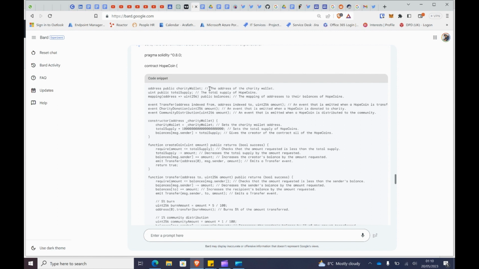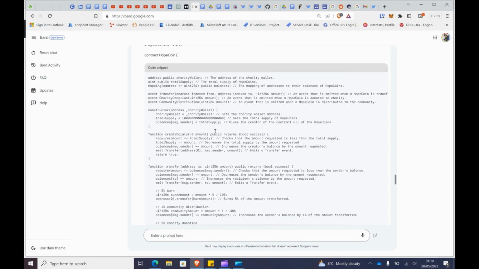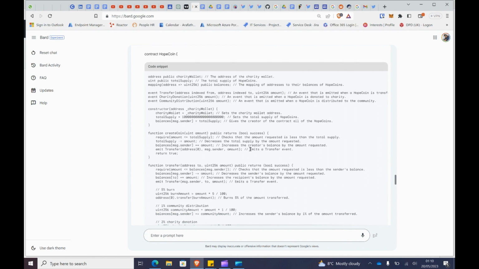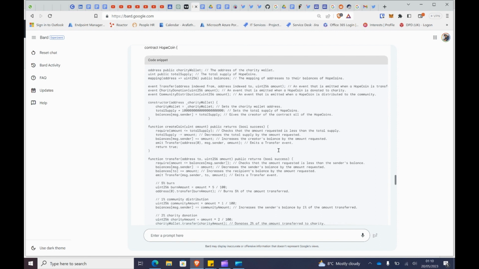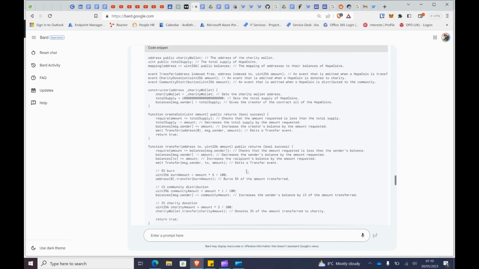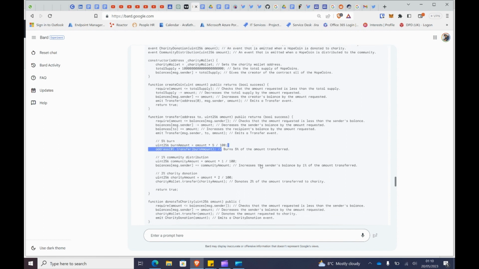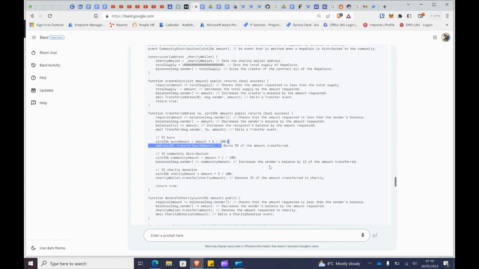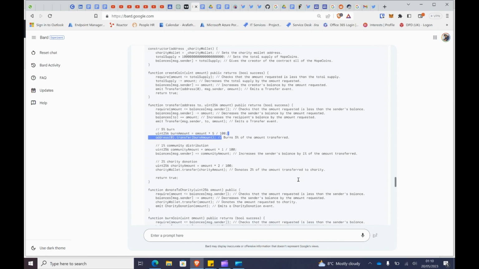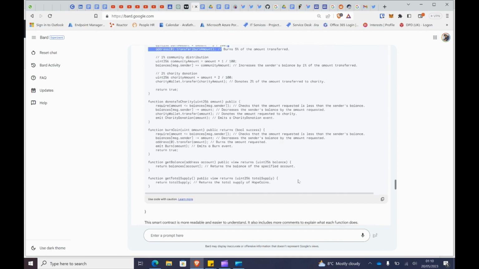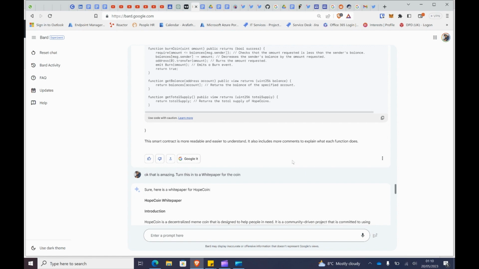So now it says the address of the charity wallet, then the total supply, and then it goes on talking about everything. In here, this is the event to transfer, emit, and it's also talking about burning 5% of the amount transferred, and also 1% of the amount transferred, and again 2% to the charity. Yeah, which is great.